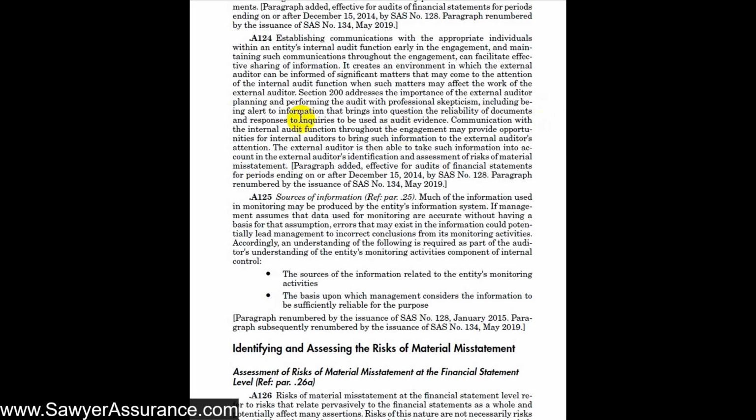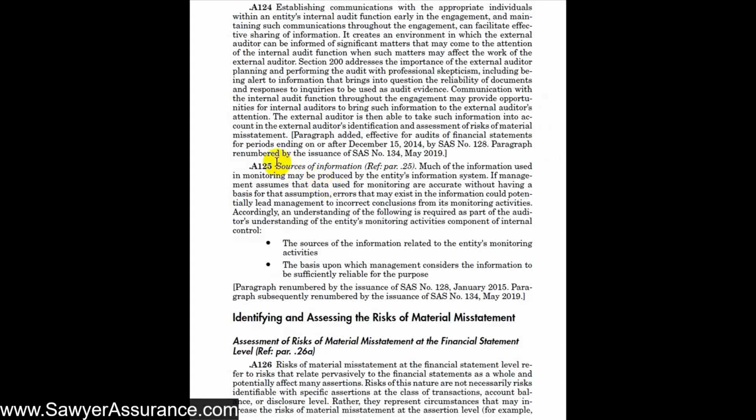It might also help internal audit to bring significant matters to our attention that we can use in our risk assessment. Finally, they tell us a little bit about sources of information for us to use when gaining an understanding of the monitoring of controls process at the entity. They say that much of the information used in monitoring can be produced by the entity's information system. So if management assumes that data used for monitoring are accurate without having a basis for that assumption, errors that may exist in the information could potentially lead management to incorrect conclusions from its monitoring activities. Therefore, if we gain an understanding of the information they are using to monitor their controls, then we can determine whether that information is a good source to use.